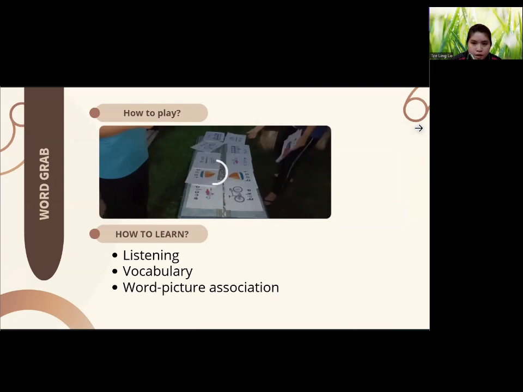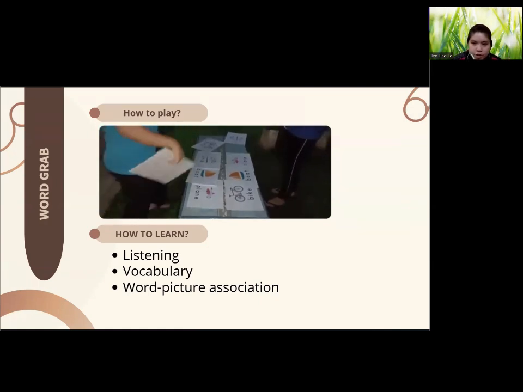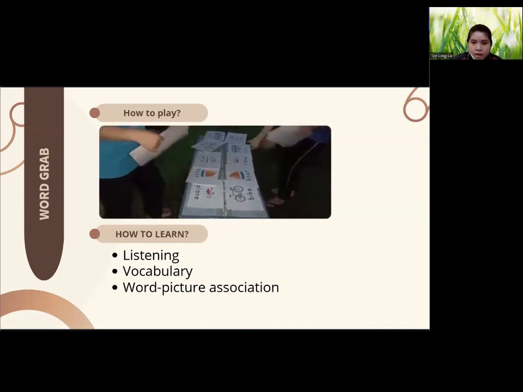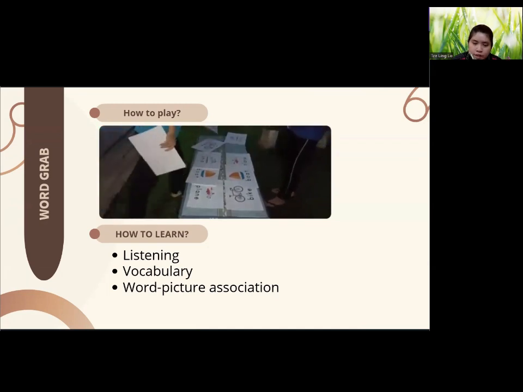So in this game, 2 sets of printed picture cards with different transport are required. 2 children race to grab the correct printed picture card that represents the word after the teacher says a related transport. For example, bus. The fastest child to grab the correct picture will win a point.